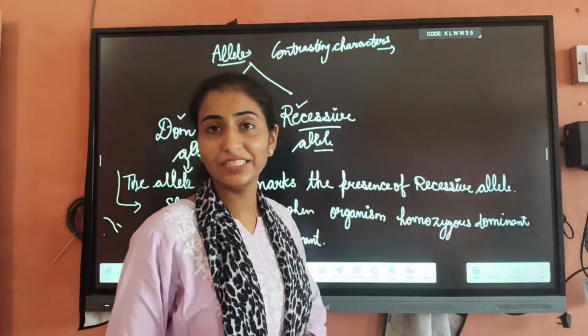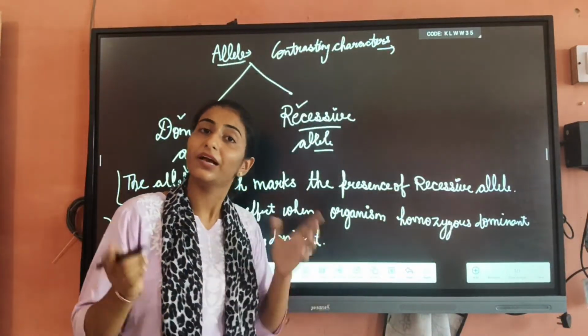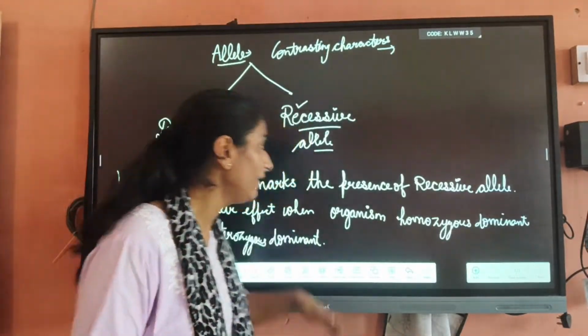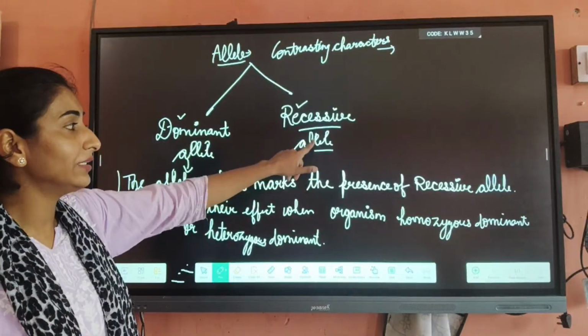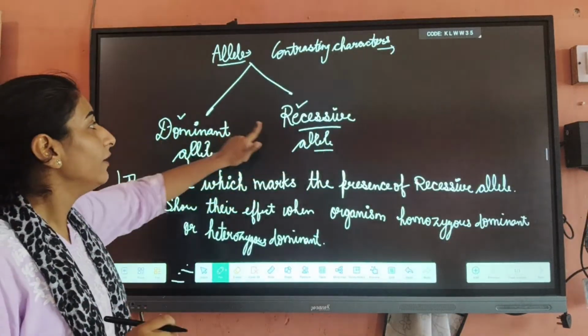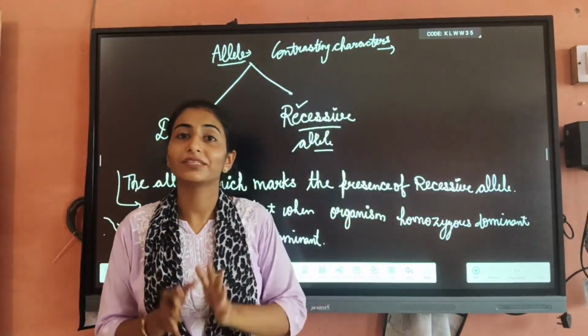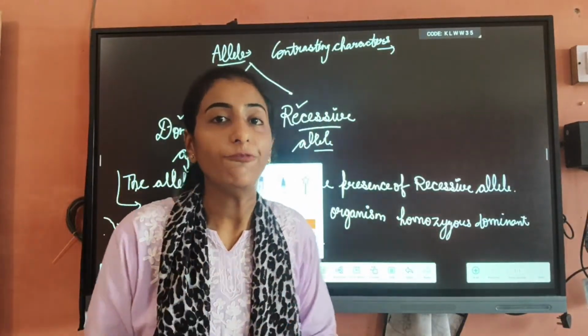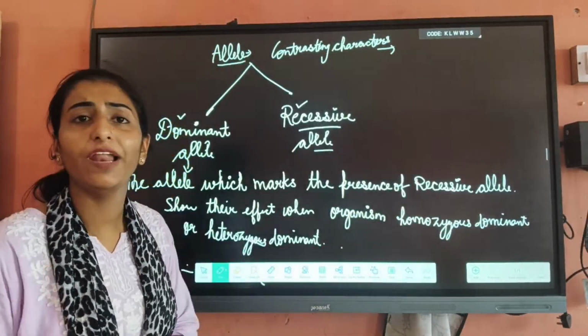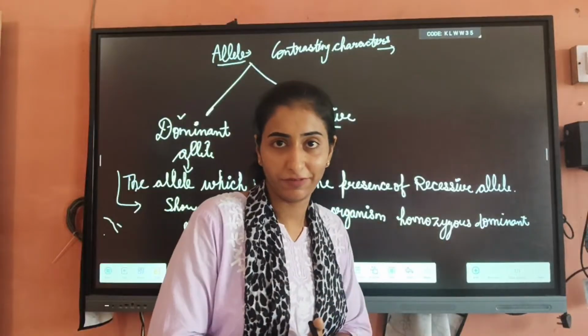Next is about the recessive allele. Now what is a recessive allele? Again I am telling you that recessive alleles are those type of alleles which hide their expression in the presence of a dominant allele. Recessive alleles show their effect only in the homozygous recessive condition.